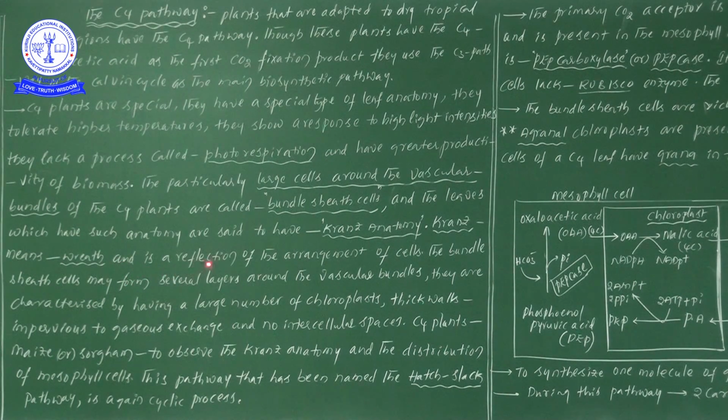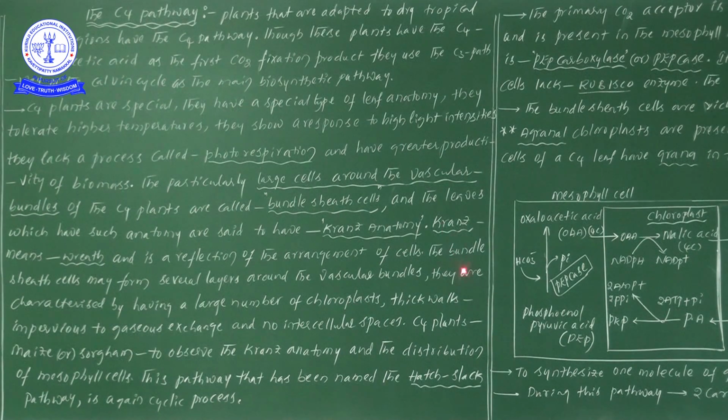Next one, it is a reflection of the arrangement of cells, and the bundle sheath cells may form several layers around the vascular bundles. How many layers can we expect? Definitely we can expect more layers, sometimes more than that. Okay, so later, next one, they are characterized by having a large number of chloroplasts.